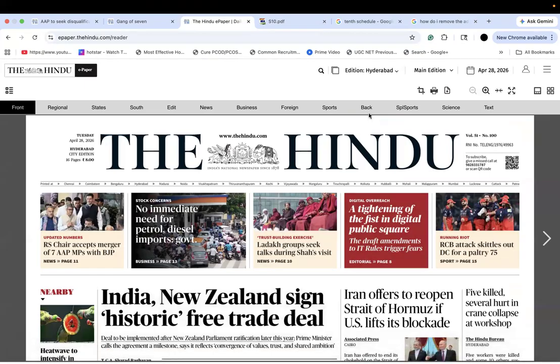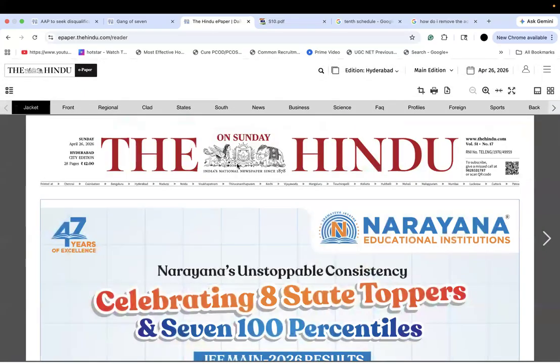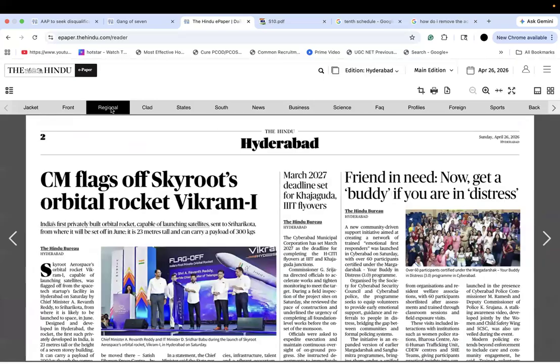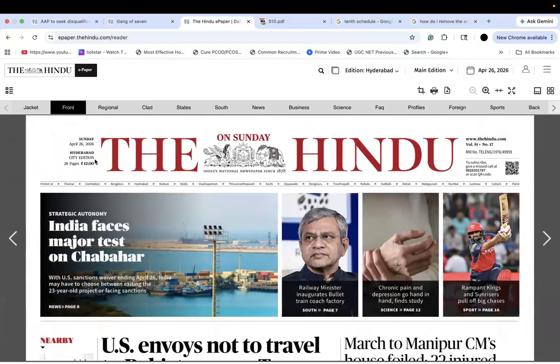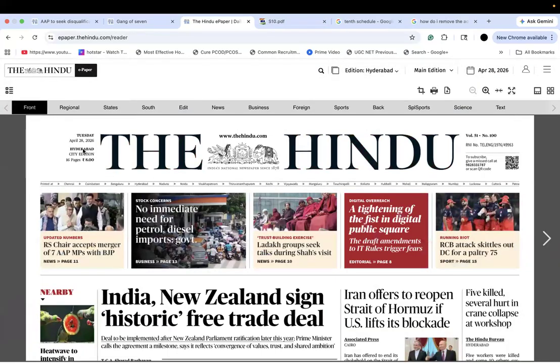Now we are trying to interpret the news. Let's move on to an article that came on 26th, that is Sunday. And I also told you another important point, which is that a newspaper usually has different pages. Here you see it has 28 pages. And when you see today's newspaper, it has 16 pages. So it's usually different. It ranges between 18 to 22 pages. You can put this as a mean.